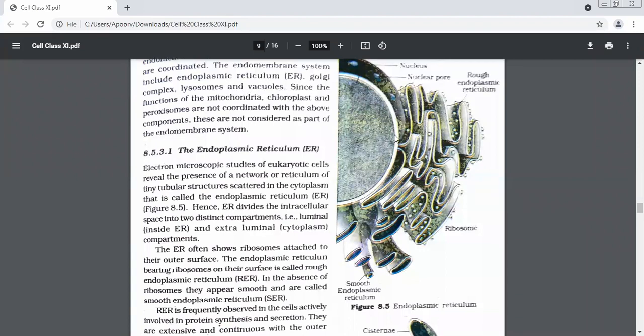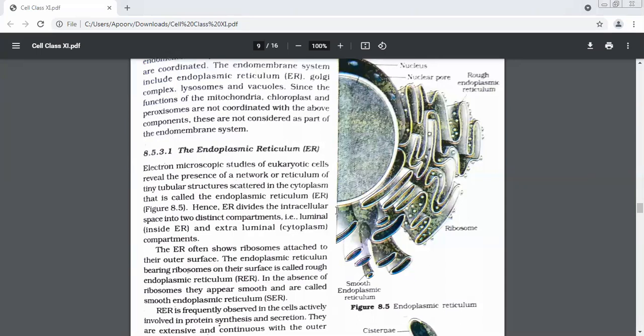One inside and one outside. What is inside the tube is the inner part, the outer one is the outer part. 2 compartments. The inside of the ER is called the luminal part. And the outside one is known as extraluminal cytoplasm. Now supposing in a garden, you keep a tube in the center of your garden.